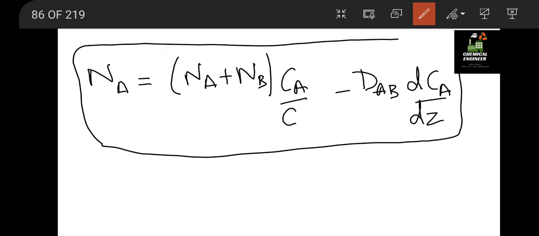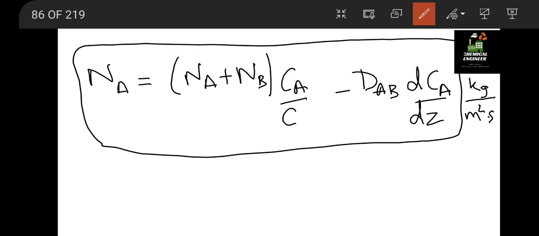Okay, so this is the formula which we will get, and the unit in most of the sums you will get is kg per meter square second. This is a general unit.